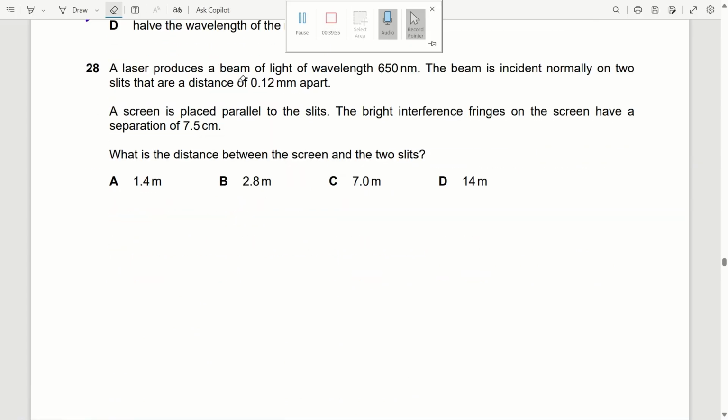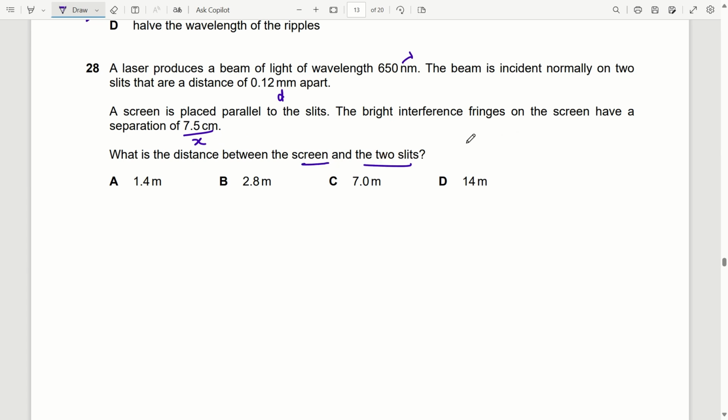Question 28. A laser produces a beam of light of wavelength 650 nanometer. The beam is incident normally on two slits that are distance 0.12 mm apart. Let's say the slit distance be small d. Lambda is given. A screen is placed parallel to the slits. The bright interference fringes on the screen have a separation of 7.5 centimeter. So x, the separation between the fringes, is given. What is the distance between the screen and the slits? Let's say this distance be capital D, that we have to find.